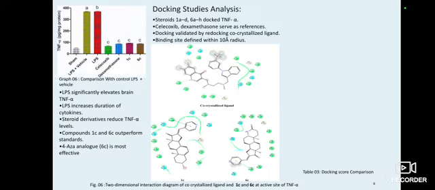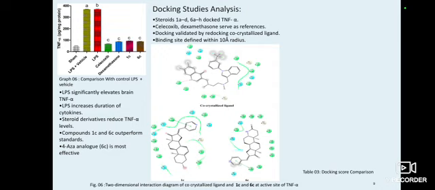So this TNF alpha increases when we introduce LPS and vehicle. LPS significantly elevates the brain TNF level. So this increases the TNF level in the brain. But when we treat with the steroid derivatives, they reduce the TNF alpha level. Compounds 1C and 6C outperform the standard. The 4-aza analog is the most effective.